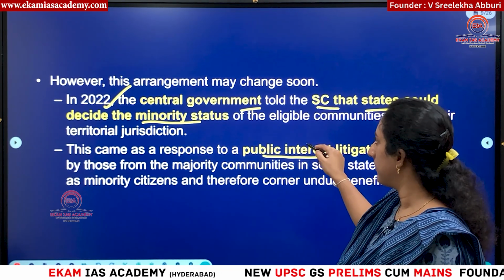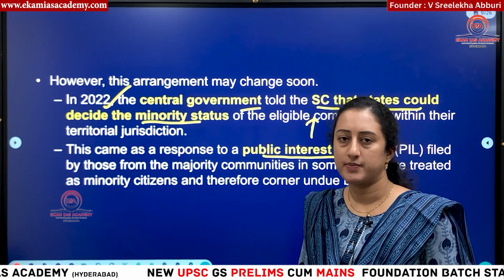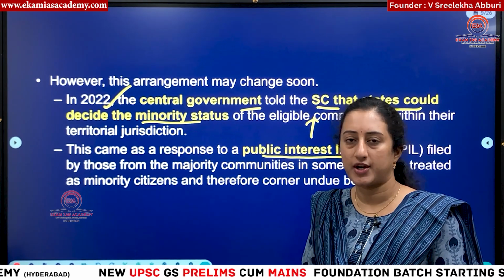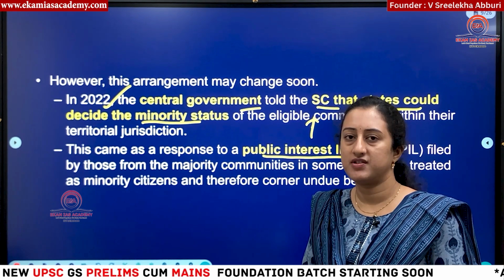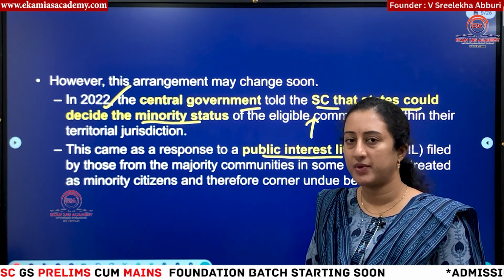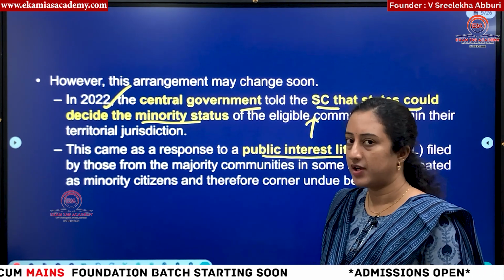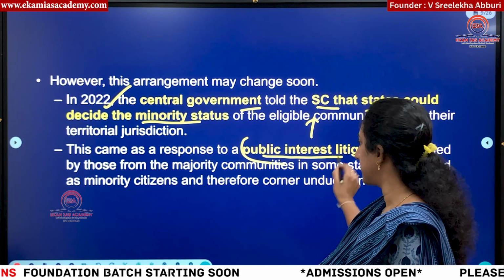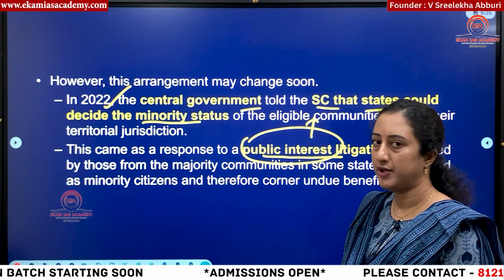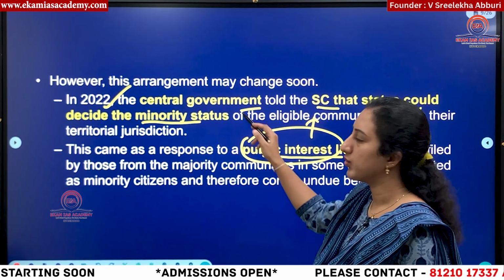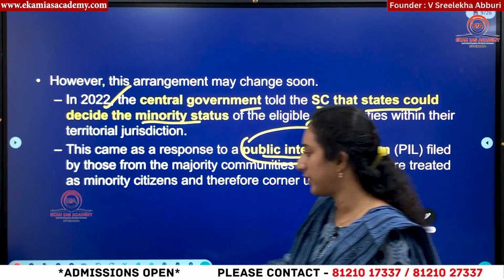This came through a public interest litigation, because the center doesn't have that much accurate data; one particular group of people recognized as a minority in one state can become a majority in another state. So it should be state specific, right. Under this public interest litigation, they asked that states should be given the power to recognize who should be a minority. Then the center agreed that, okay, states will also be authorized from now onwards to recognize who is a minority.